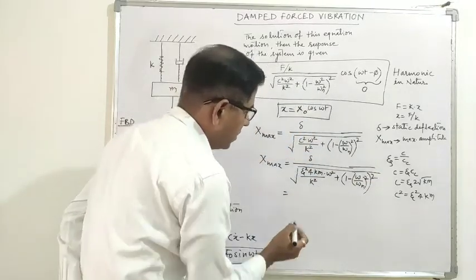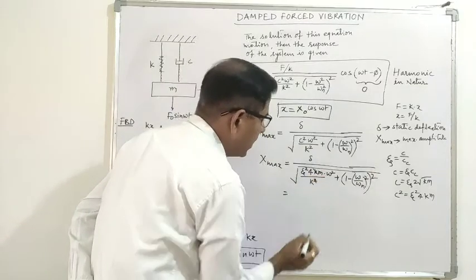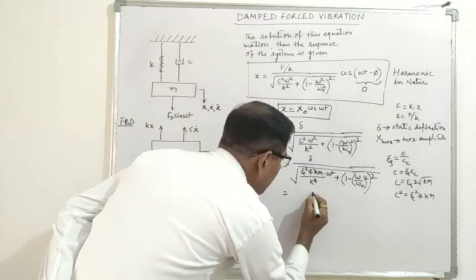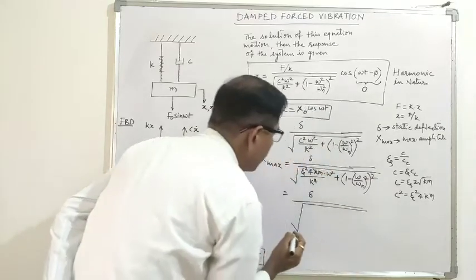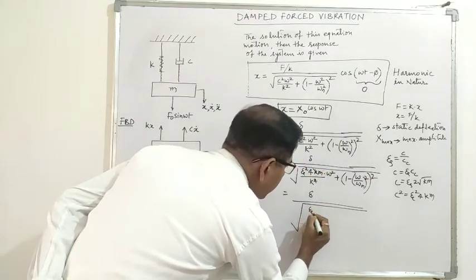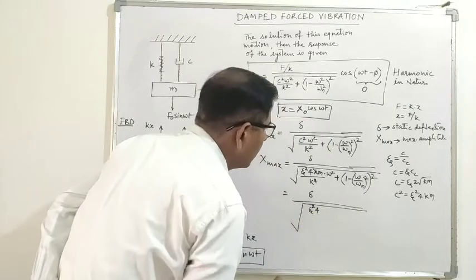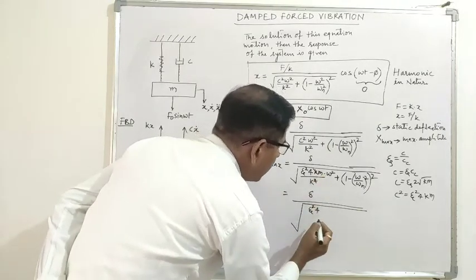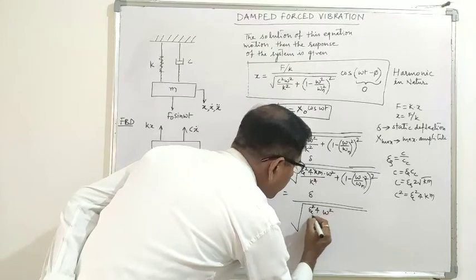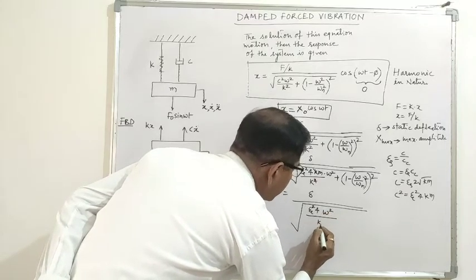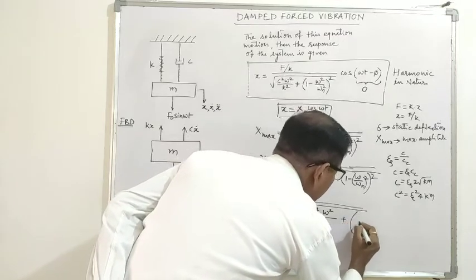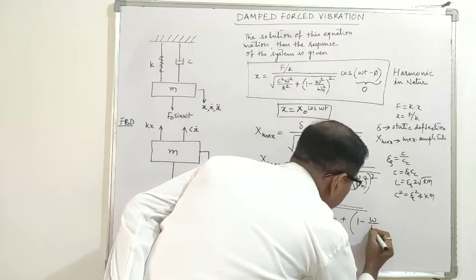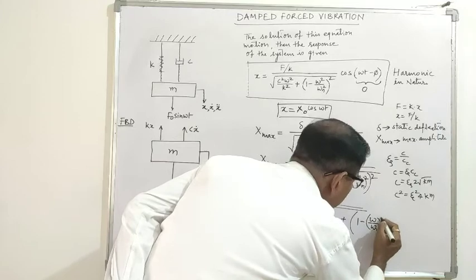Now this k and this k will get cancelled, so here it will be zeta square into 4. Now this k we will shift to the denominator, so this becomes k by m plus (1 minus omega by omega n) whole square.